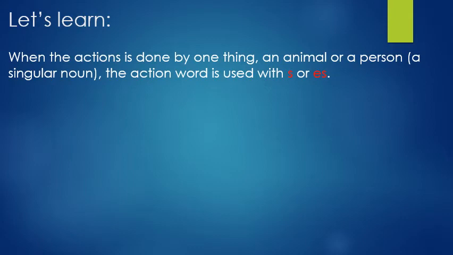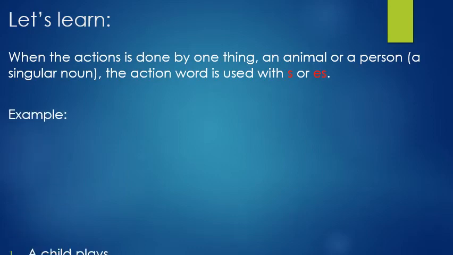I am repeating the meaning again. Listen to it carefully. Okay? Listen. When one person, one thing, one animal does any kind of action, what are you going to do? While writing the action word, you have to use S or ES in the end of the action word. I will show you some examples.